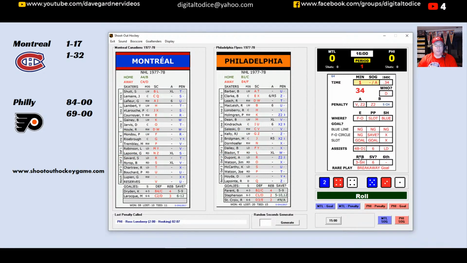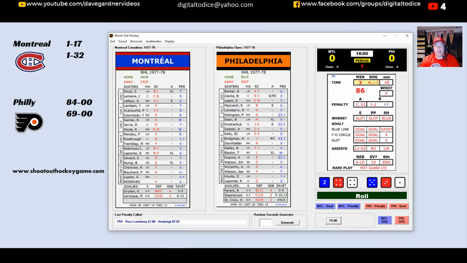Now Montreal gets the 1-32 on the scoring chance because they're on the man advantage. So let's roll the first minute of the power play. And it's the 32. They get it. Son of a gun, right at the end of the range. So that will be a scoring chance on the power play. Power plays are pretty deadly in this game. Not going to lie.